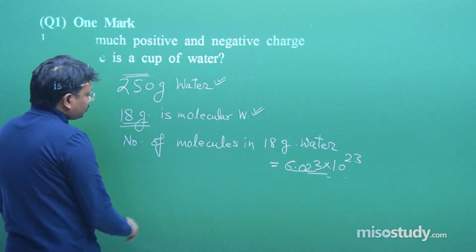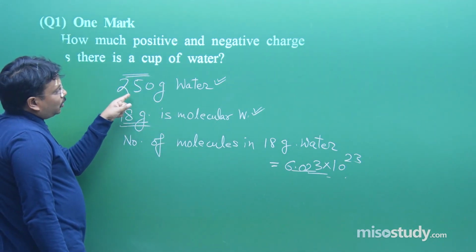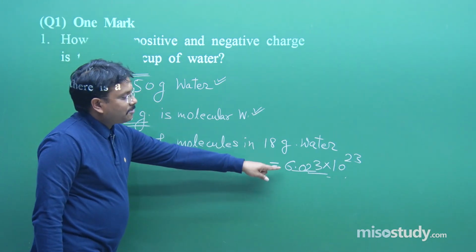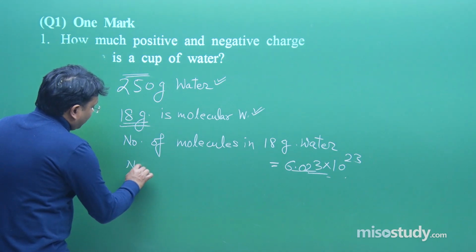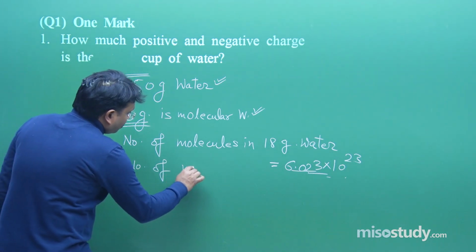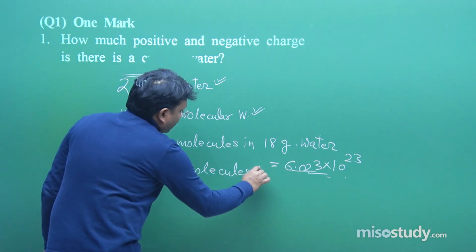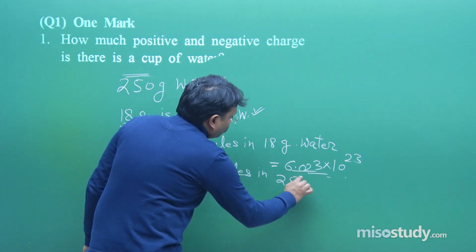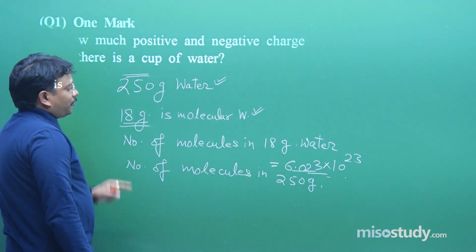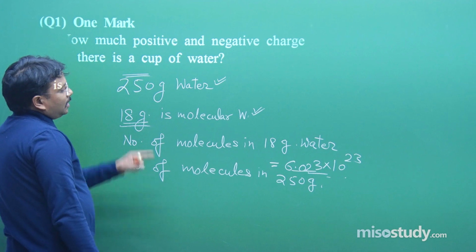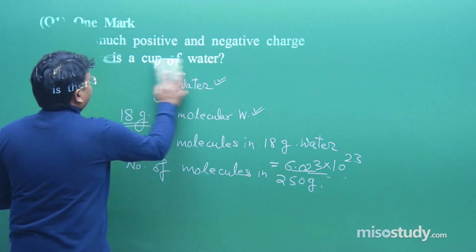Then the question comes, how many molecules are there in 250 gram? If in 18 grams this much, then in 250 grams, the number of molecules, so what you will have to do? 250 upon 18 multiplied by 6.02 into 10 to the power 23.